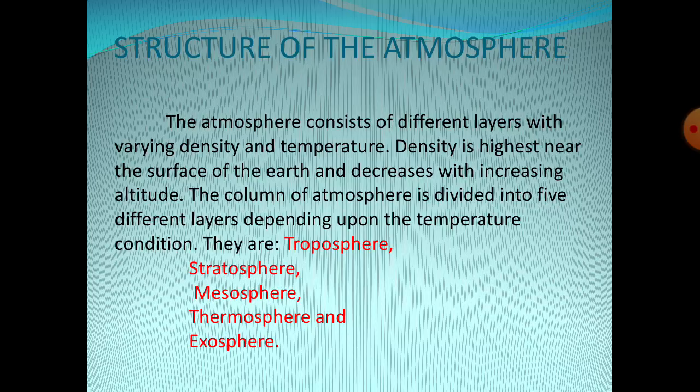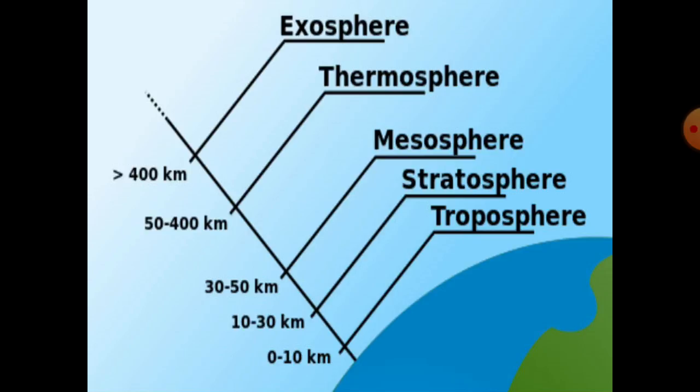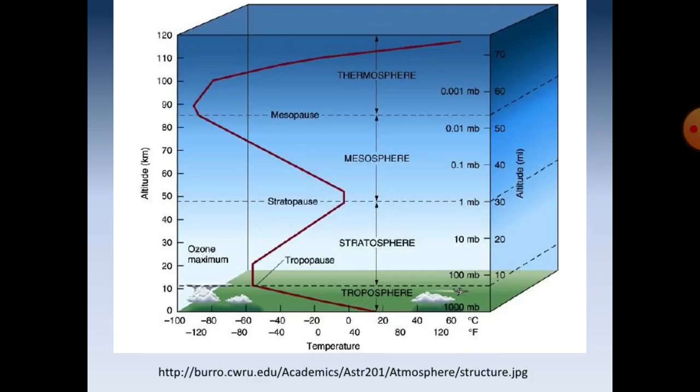Next, coming to structure of the atmosphere. There are 5 layers of the atmosphere according to the altitude. Now we can discuss one by one. The first one is troposphere. Here the different layers are given, with the altitude in kilometers: troposphere, stratosphere, mesosphere, thermosphere and exosphere.